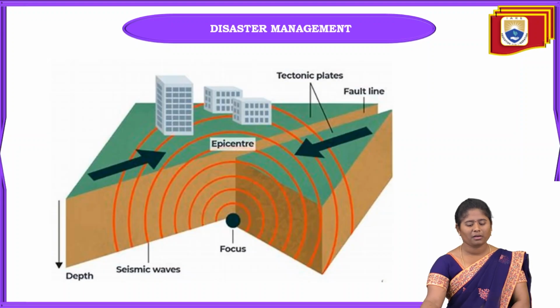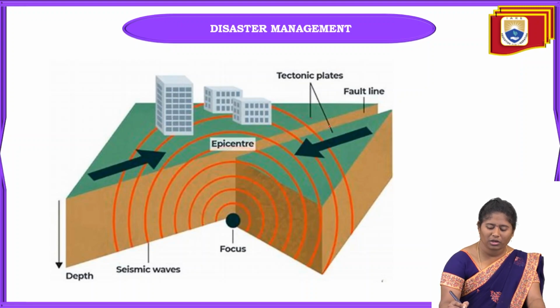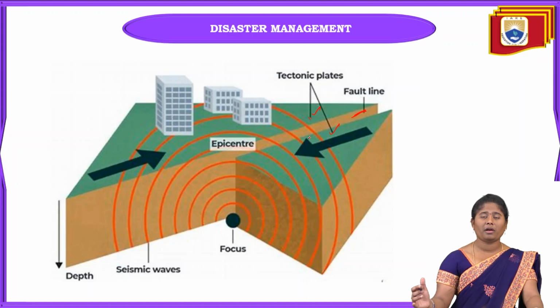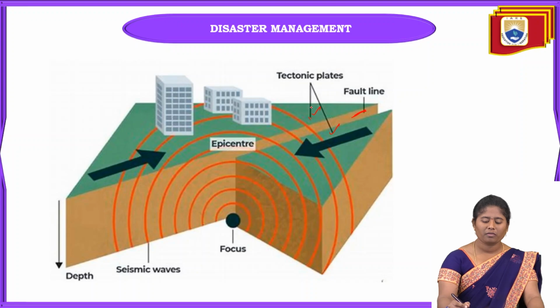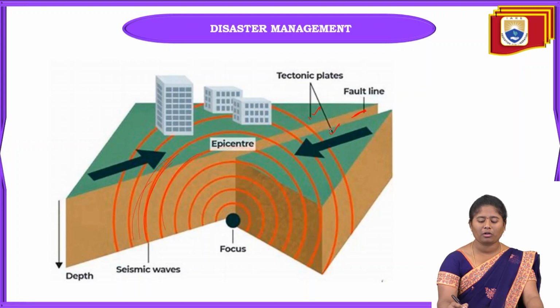Okay, and this is one of the other pictures. Here you can see these two are the tectonic plates, and this one is the fault. When these two tectonic plates are affected by nearby lava or very hot temperature, the surface will constantly move, and at that time seismic waves will also happen. When these seismic waves and the constant movement of the tectonic plates happen, the earthquake occurs.